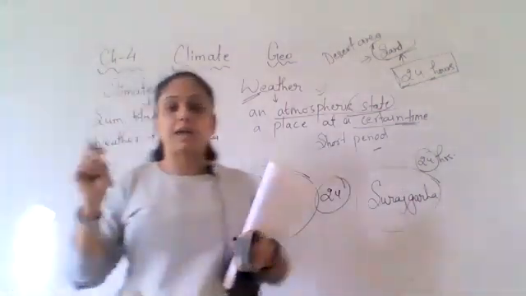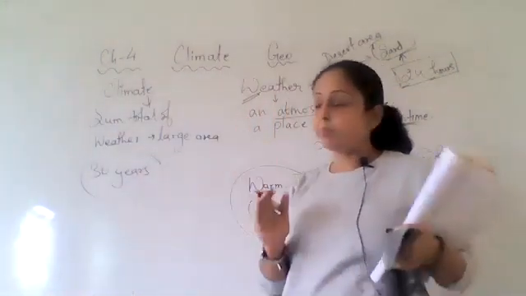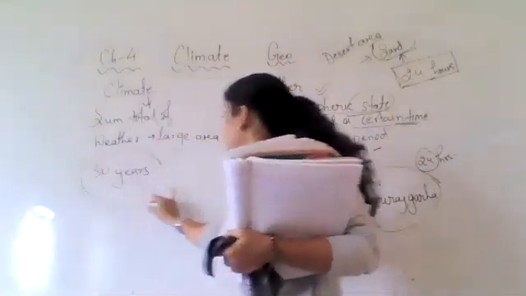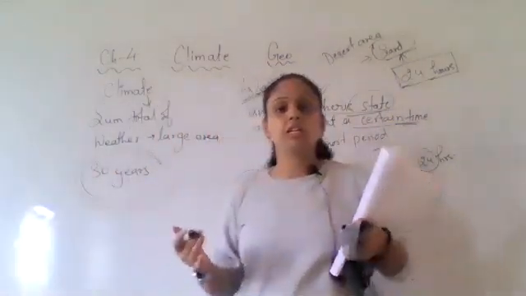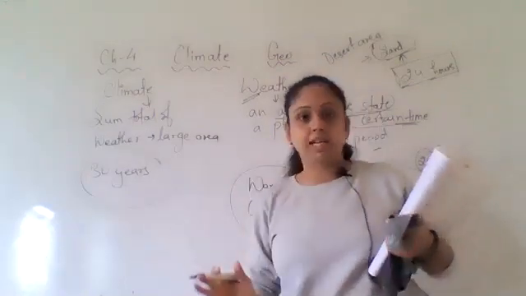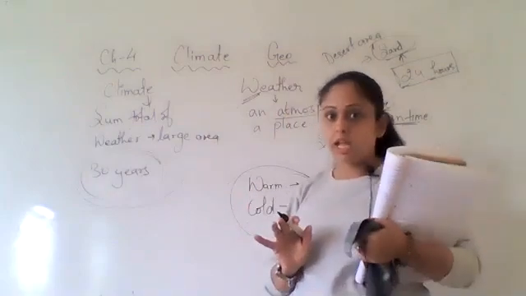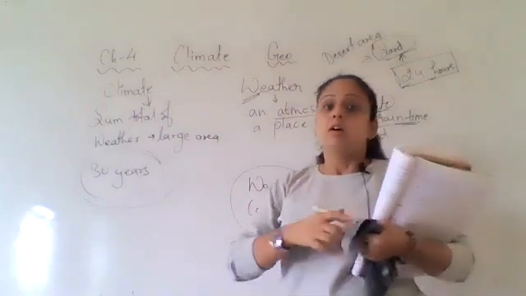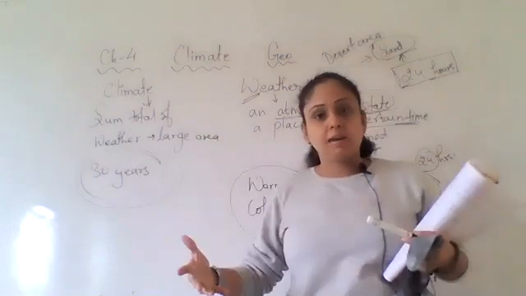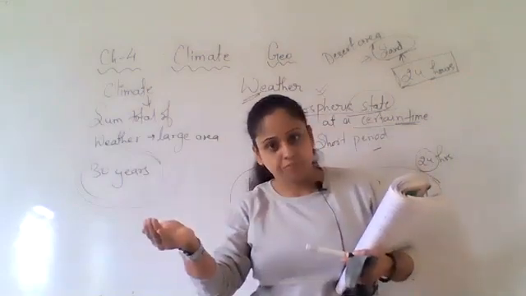If a climate is being set for a place, the climate will be observed for more than 30 years, and then it can be said that this area comes in this climate zone. So weather can change anytime, but climate changes slowly and gradually.